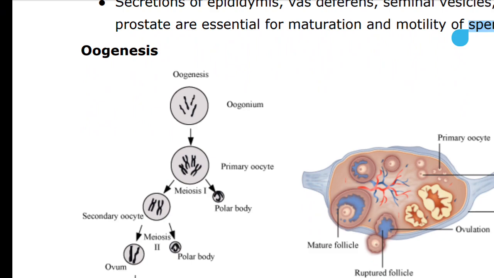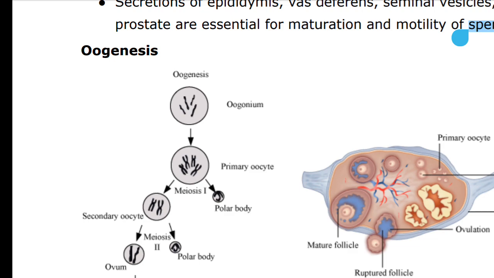Good morning, students. Today we'll start oogenesis. The process of formation of a mature female gamete is called oogenesis, which is markedly different from spermatogenesis.